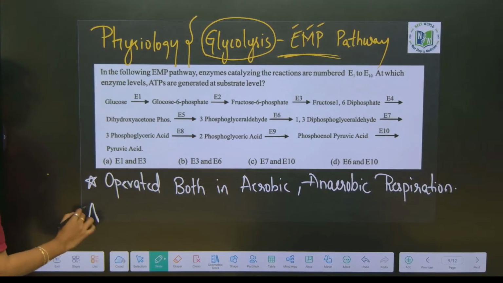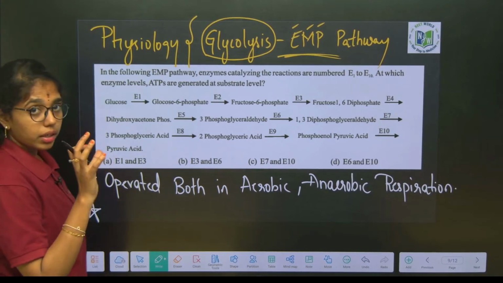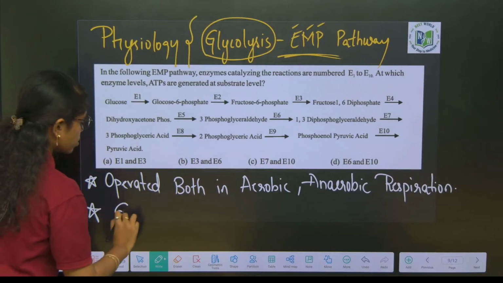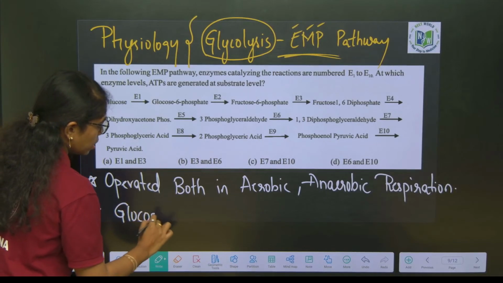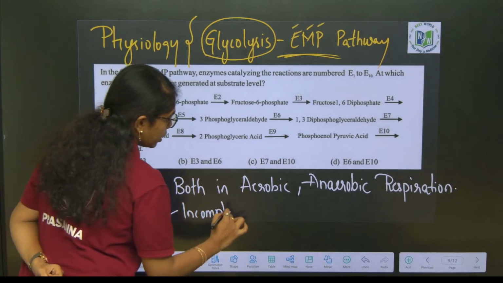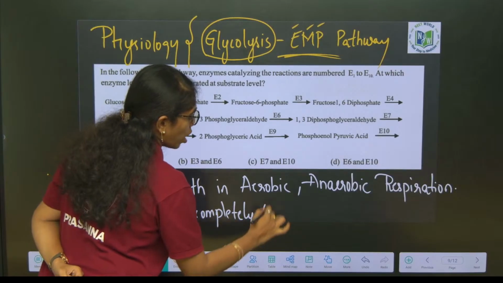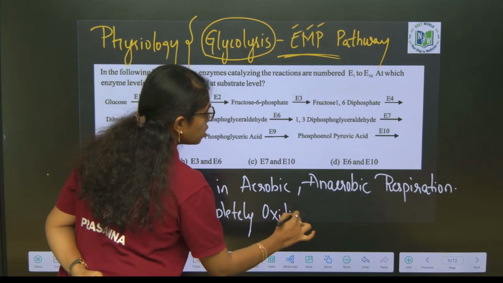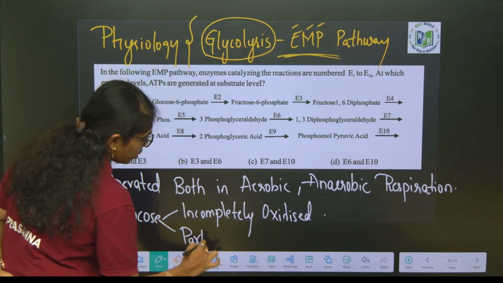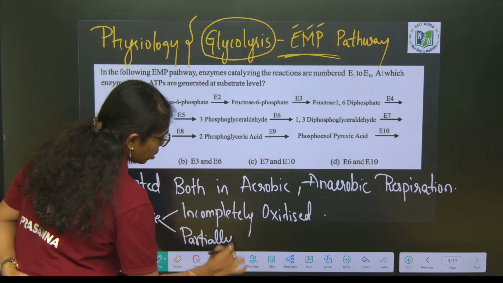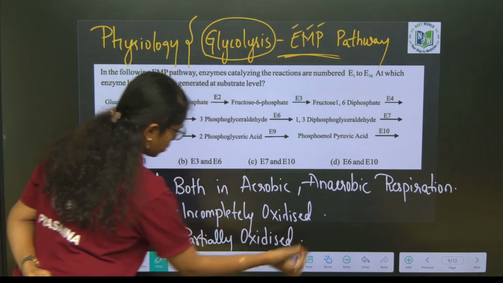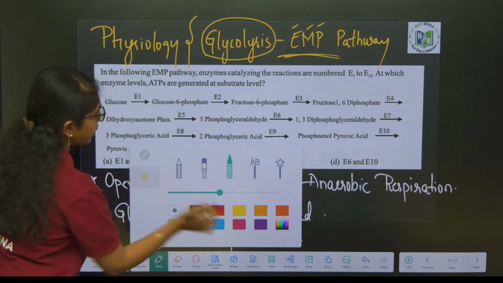And what type of oxidation happens in glycolysis? Glucose is incompletely oxidized, or you can also say partially oxidized. Fine, right?